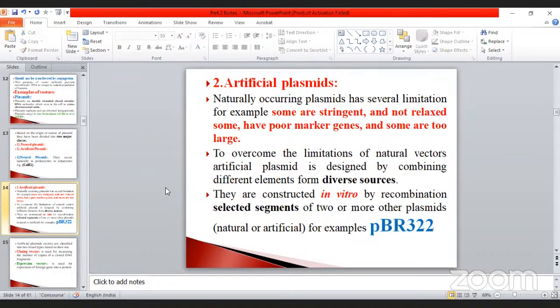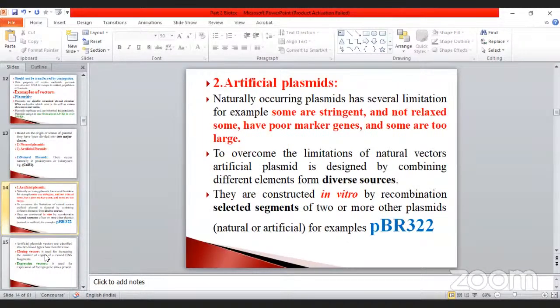Which one is the artificial plasmid? BR322. And another one is BR325. Okay. So this comes from where? A selected segment of two or more other plasmids. That's why I told you in the previous slide we saw that the different sources are obtained from different organisms and constructed into a single artificial plasmid within the lab, in vitro. So finally they gave you a name, called plasmid BR322.